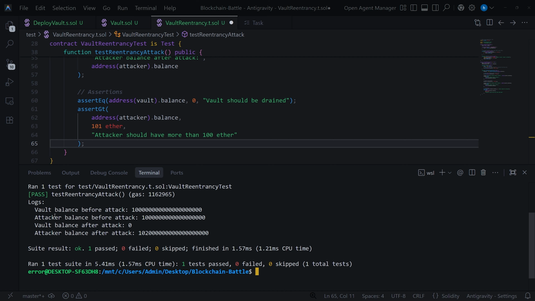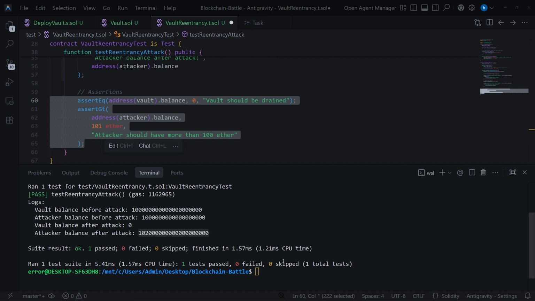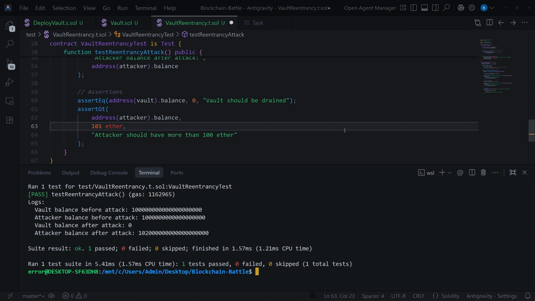So the vault balance before the attack was 100 ethers, the attacker balance was just 1 ether, and the vault balance after the attack is 0. So the whole protocol has been hacked. And finally, the attacker balance after the attack is 102 ethers. So why is that? Why is it 102 and not 101? First of all, indeed, 102 is greater than 101. And since we are using assertGt, which stands for assert greater than, all tests are passing, which is totally fine and okay. But here's the thing.